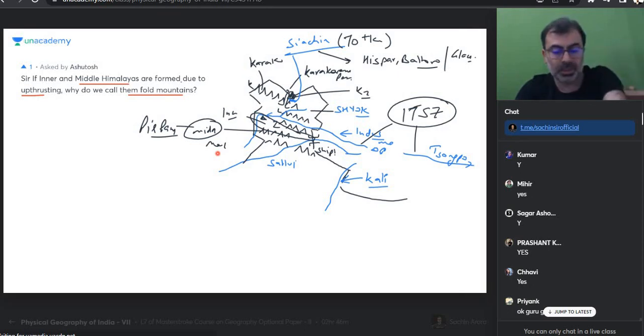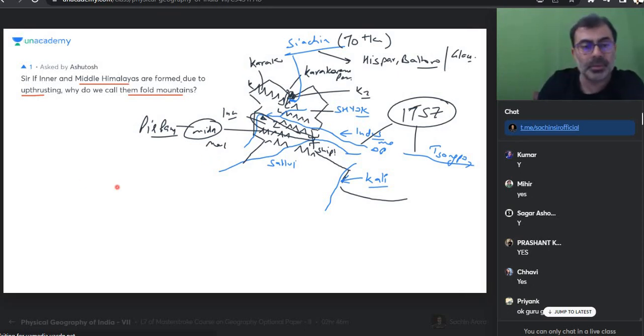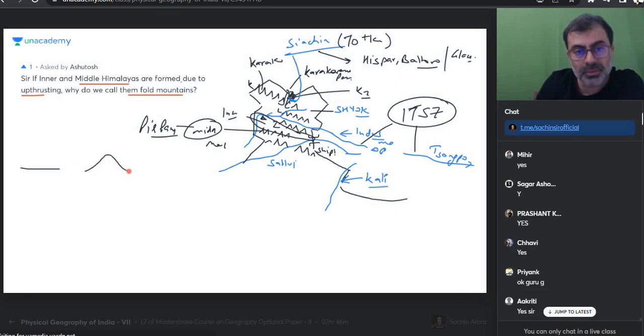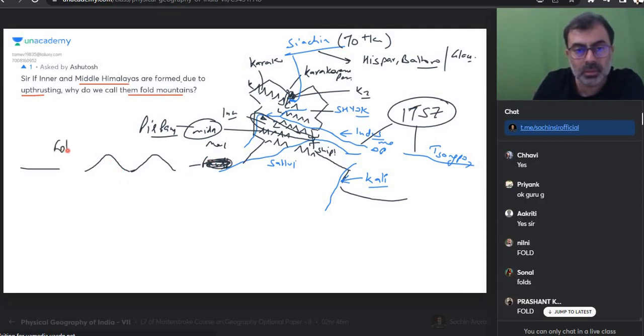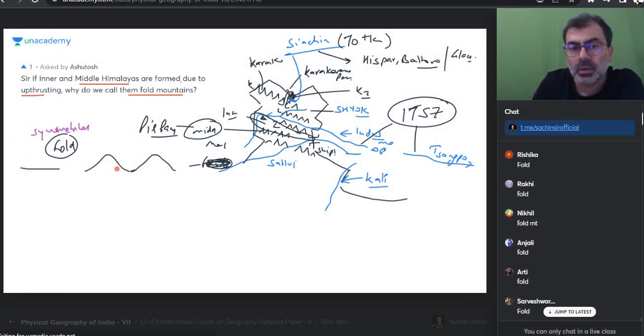Perfect. Everyone, please pay attention. All the चीजें करते हैं इसमें. This is a plate. What is this, everyone? So this is a fault. Okay. Oh, sorry, not fault. Thank you. Fold. My mistake. Fold. I want to call it symmetrical fold. Everyone, symmetrical fold. Symmetrical fold means on either side of the axis, same angle.